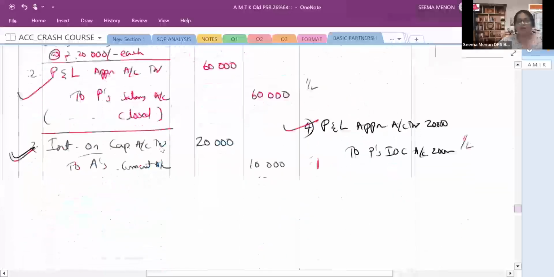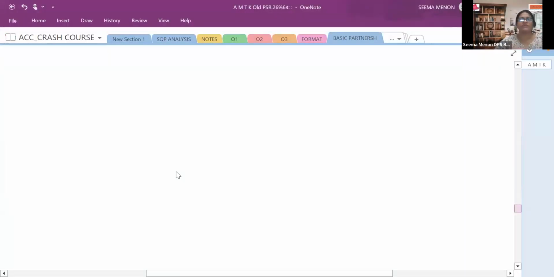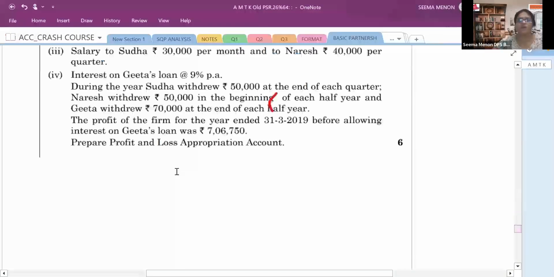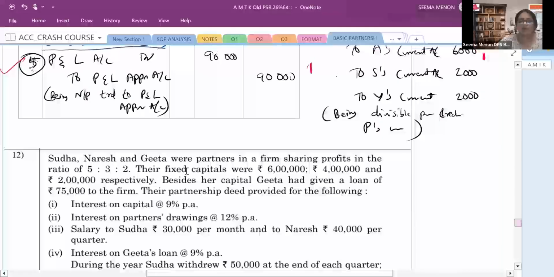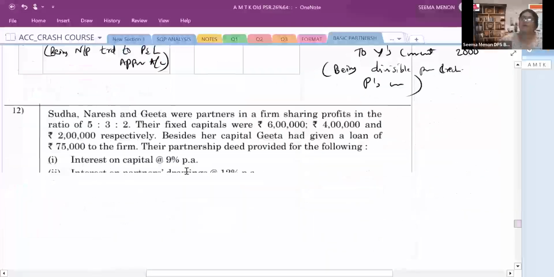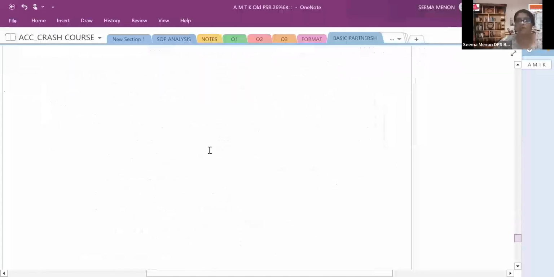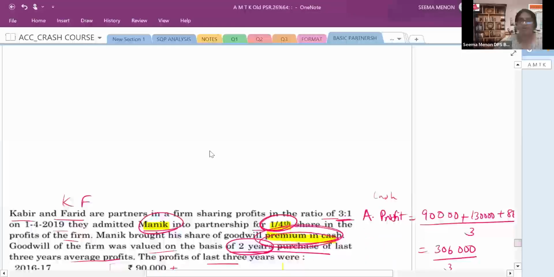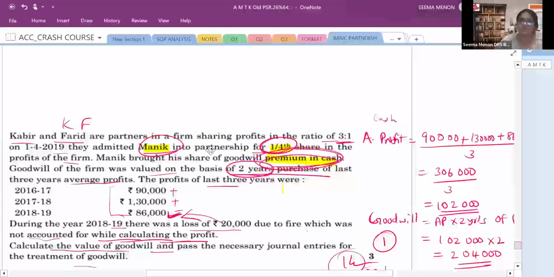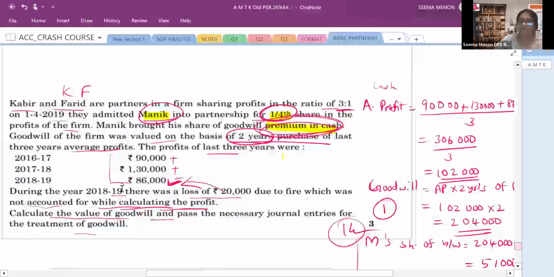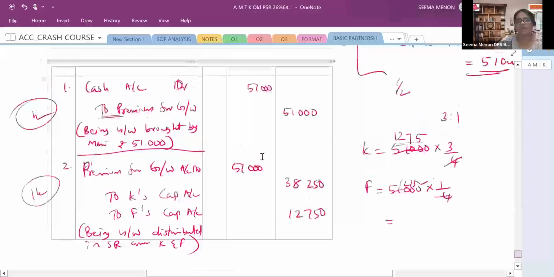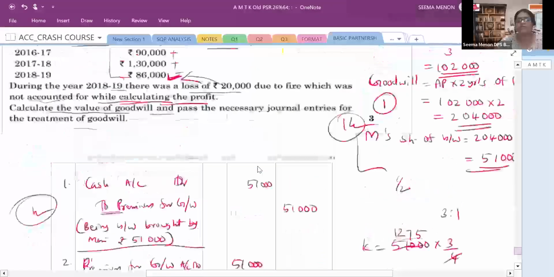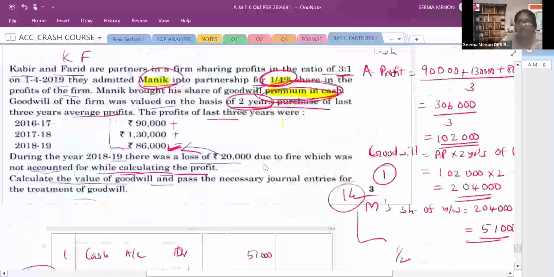Now, moving ahead, just now we solved a question on goodwill. Here actually we covered 3 questions. Calculation of the goodwill we have done. After that, what is the amount of goodwill brought by the newly admitted partner? Then how it is distributed among the sacrificing partners. So sacrificing ratio normally we have to find out. But a sacrificing ratio is not given in the question. So the old ratio is taken as sacrificing ratio.